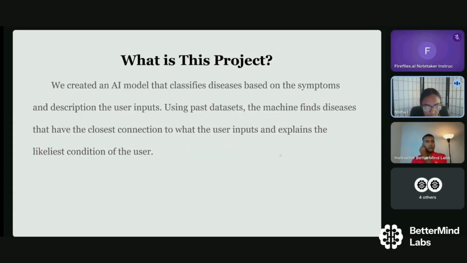So what is this project exactly? Well, we created an AI model which can classify diseases based on the symptoms and the description that the user inputs into the system. Using past data sets and past data, the machine can find diseases that have the closest connection to what the user has inputted, and it will explain the likeliest condition of the user and certain treatments that might be best for them. This can be used mostly by doctors or even regular citizens.